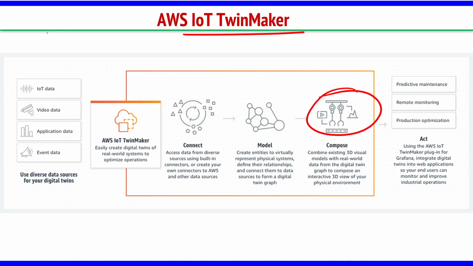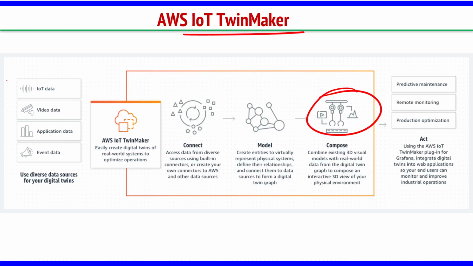Maybe you are working on a project, you are saying I want to have smart agriculture, smart farming. There you are having some sensors, you are having some devices placed at multiple locations. All that you want to visualize and see how the data is coming, how they are working. In that case, you can use this Twin Maker.